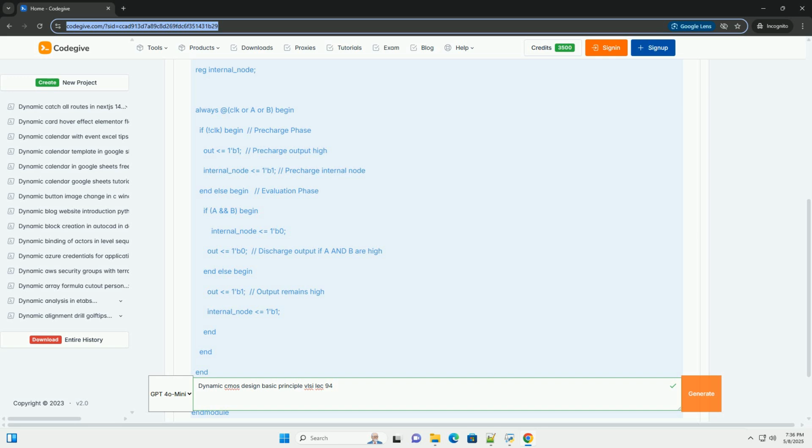1. Introduction. Dynamic CMOS logic is a design style that offers potential advantages in speed and area over static CMOS logic, but at the cost of increased complexity and potential issues with charge sharing and noise. It relies on the temporary storage of charge on the capacitance of a gate to represent logic levels. Unlike static CMOS, which provides a path to either VDD or GND in steady state, dynamic CMOS gates have a precharge phase and an evaluation phase.